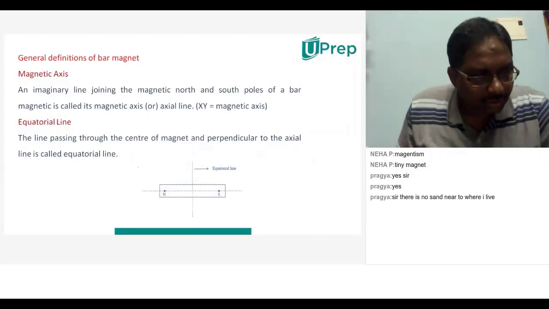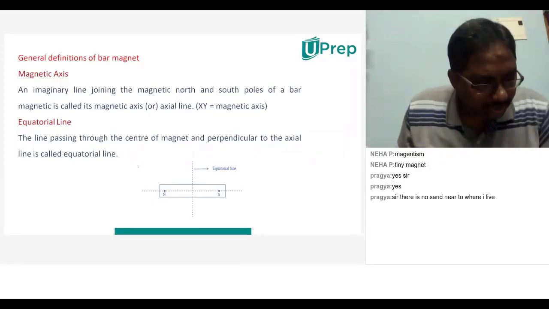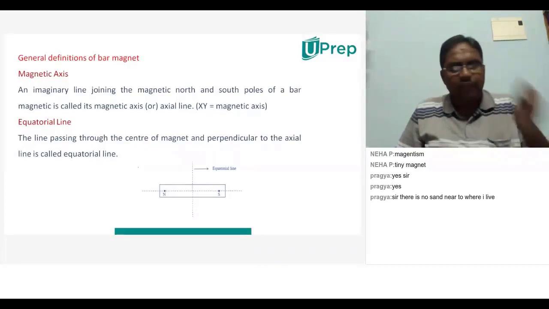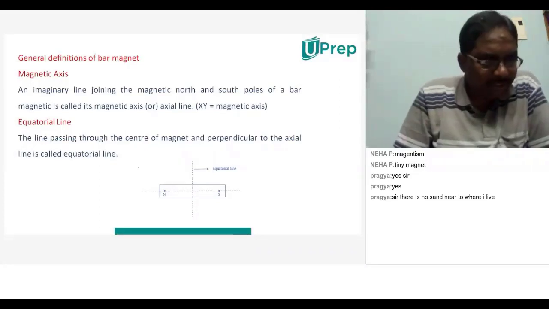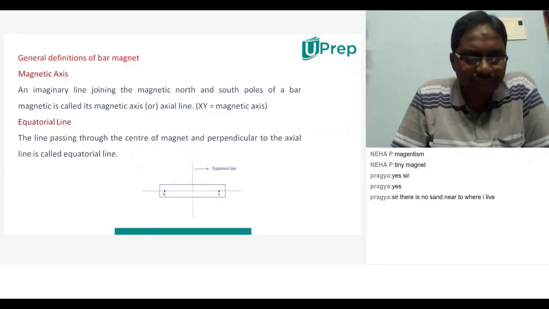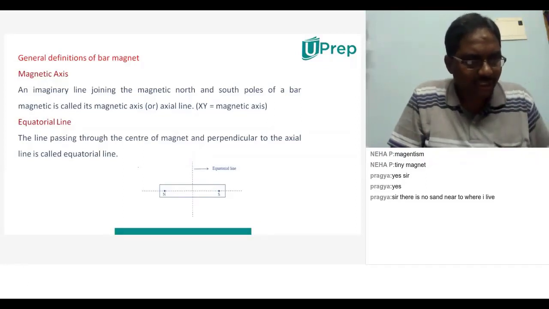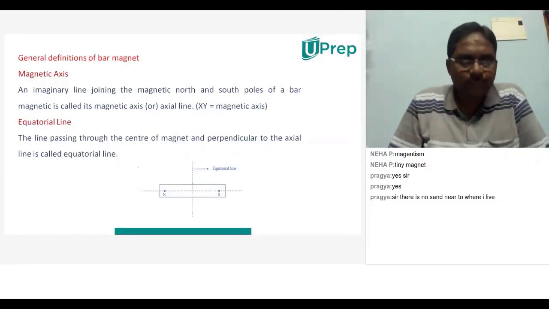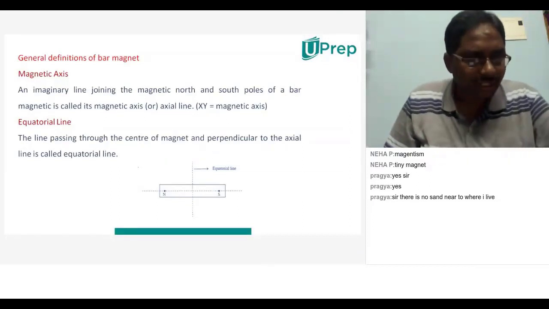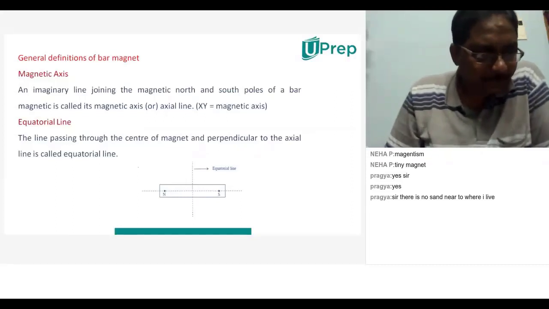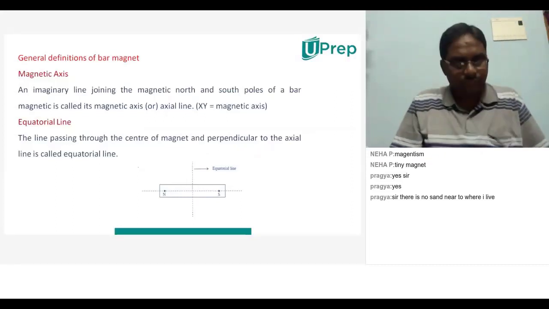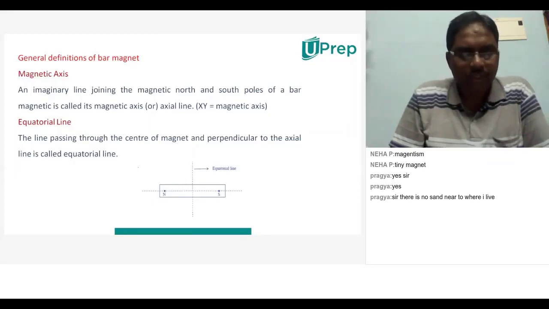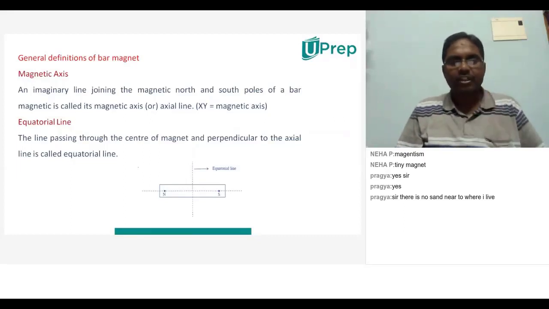Very good. Anjali, can you give the answer? Can you type? Can you speak? She can't speak, she's on microphone mode, so she can give a message. Tell me, Anjali, what is a magnetic axis? Anjali, can you hear my voice? Anjali, are you there? Okay, maybe there is some problem.